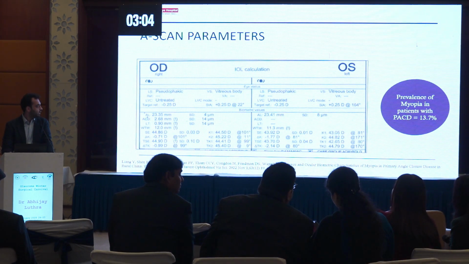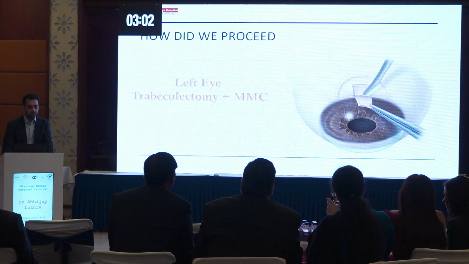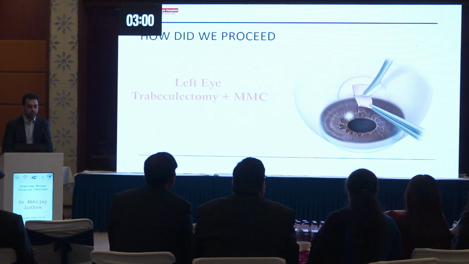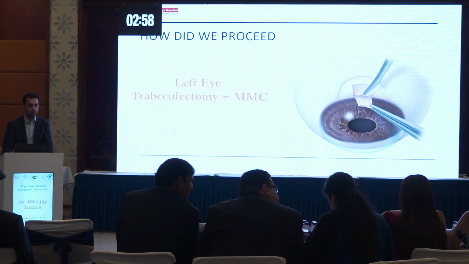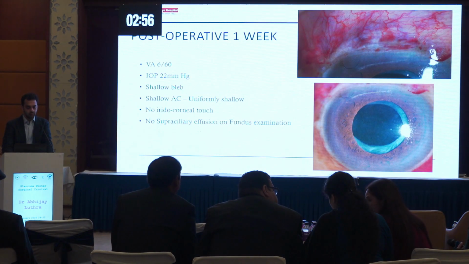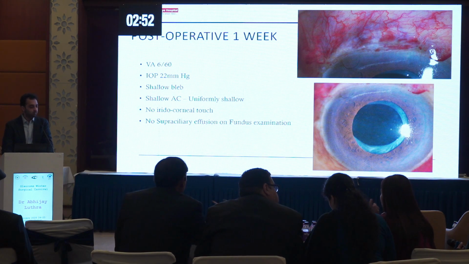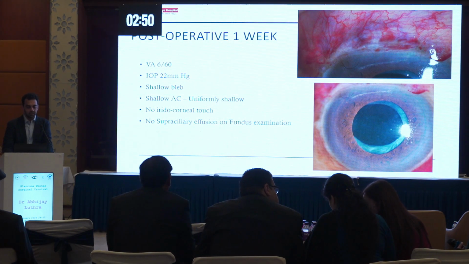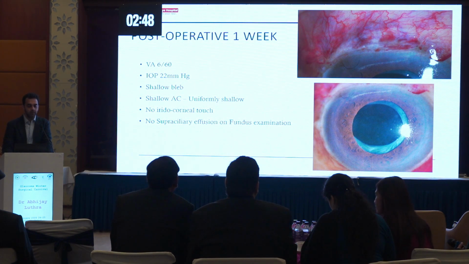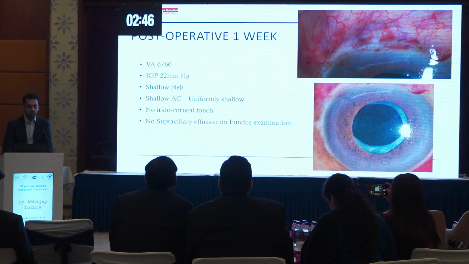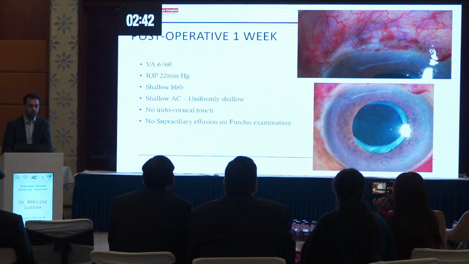So anyway, what did we decide to do with the patient? We thought we'd go ahead with the left eye trabeculectomy plus MMC in view of the uncontrolled pressures. But post the trabeculectomy at 1 week, we saw that the patient now had a visual acuity of 6/60 with an IOP of 22 millimeters of mercury. The bleb was shallow and the anterior chamber was also uniformly shallow, even though there was no iridocorneal touch. And on dilated fundus evaluation, no supraciliary effusion could be noted.